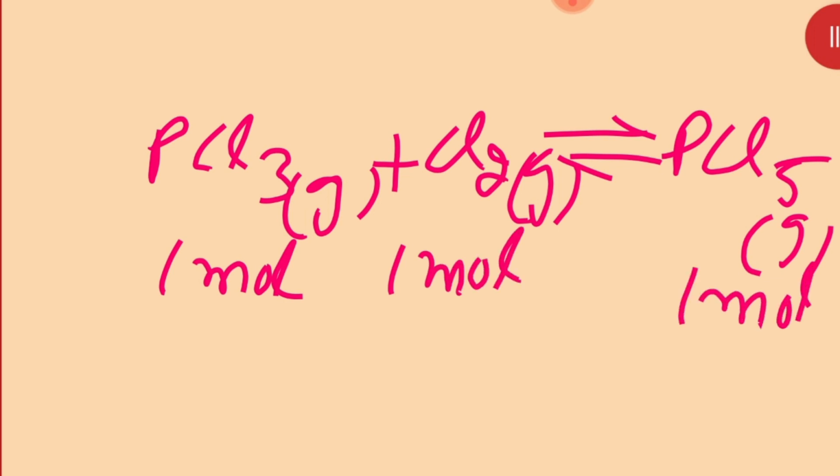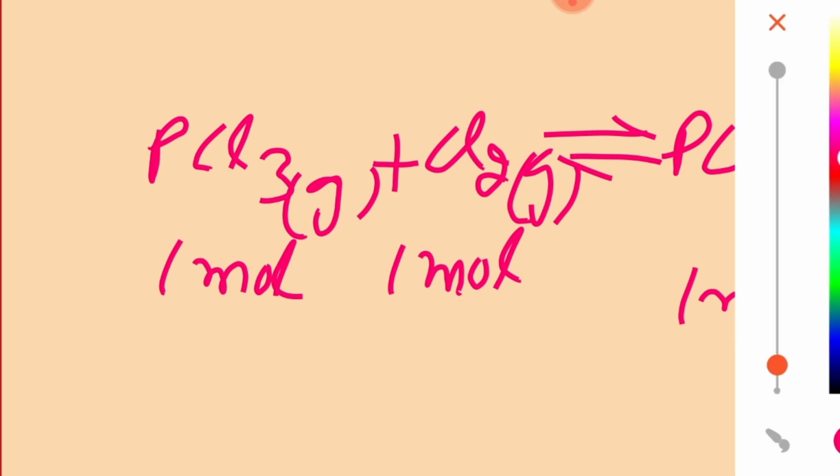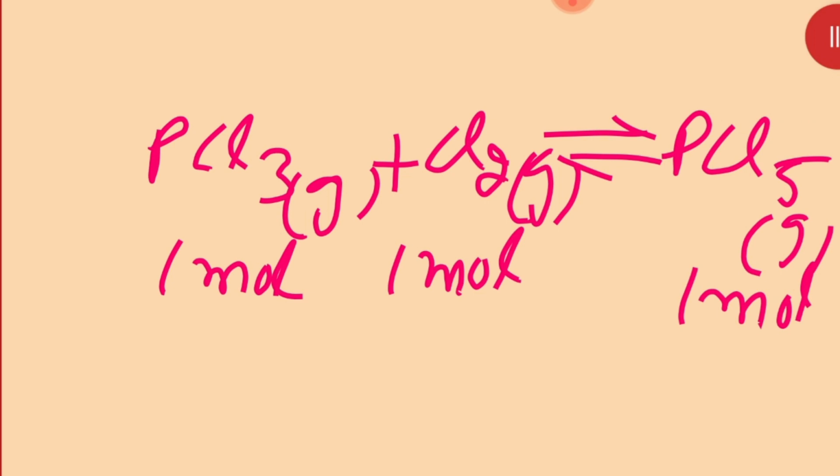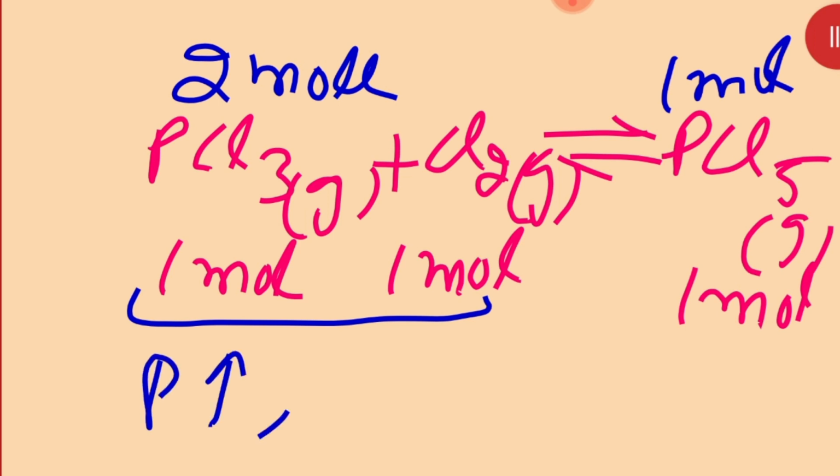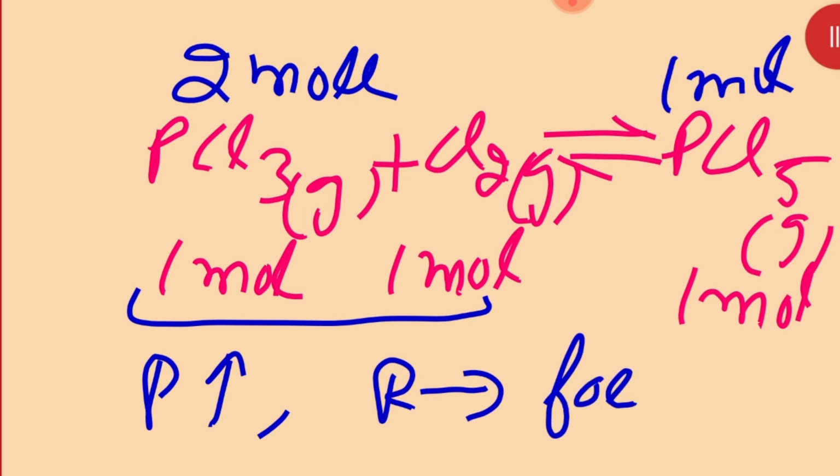Now which side will the reaction go? See, on the reactant side there are 2 moles, on the product side only 1 mole. So when we increase the pressure, the reaction will move in the forward direction. Is that clear? The reaction will move in the forward direction according to Le Chatelier's principle.